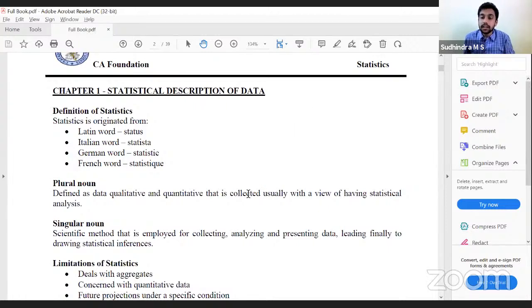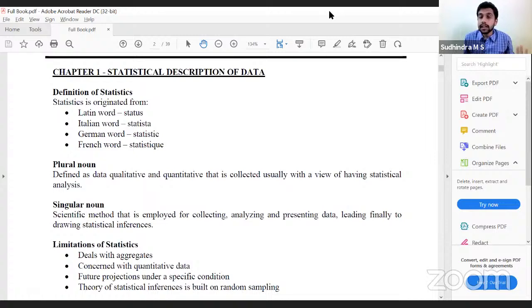Various applications, some of which we'll discuss in the subsequent chapters. Coming to the next part, the limitations of statistics. Statistics has various applications, a wide range of uses, but that doesn't mean it does not have any limitations. It has limitations also, correct? We learned 4 limitations of statistics. First one is that it deals with aggregates.